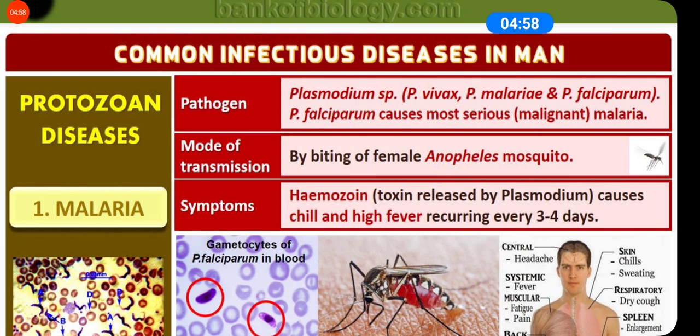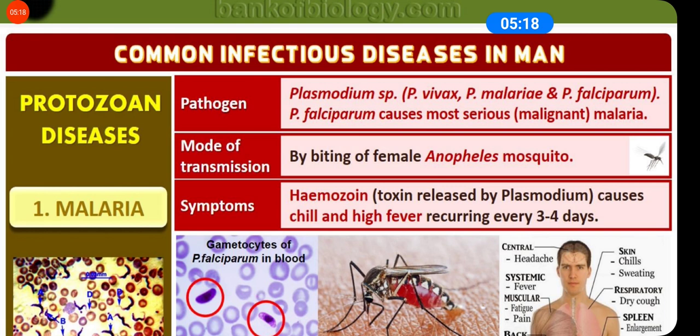The pathogen is Plasmodium: Plasmodium vivax, Plasmodium falciparum, Plasmodium malariae and Plasmodium ovale. These are the different types of malaria-causing agents.